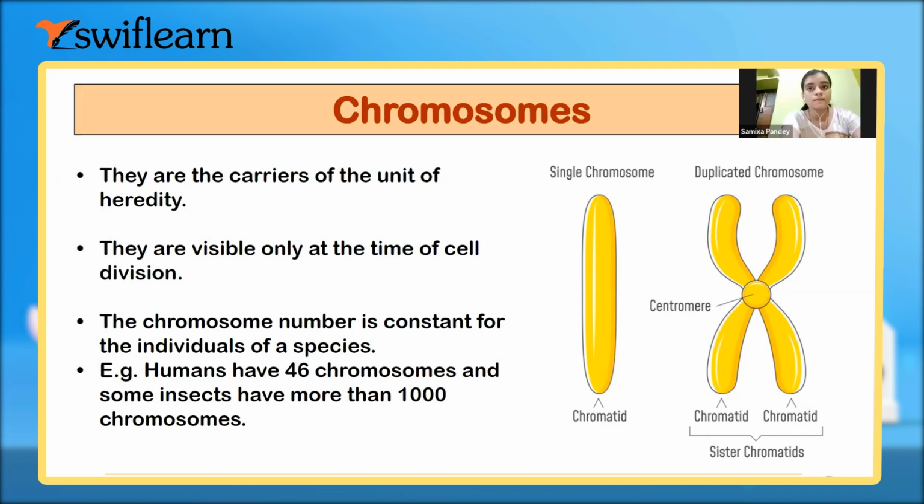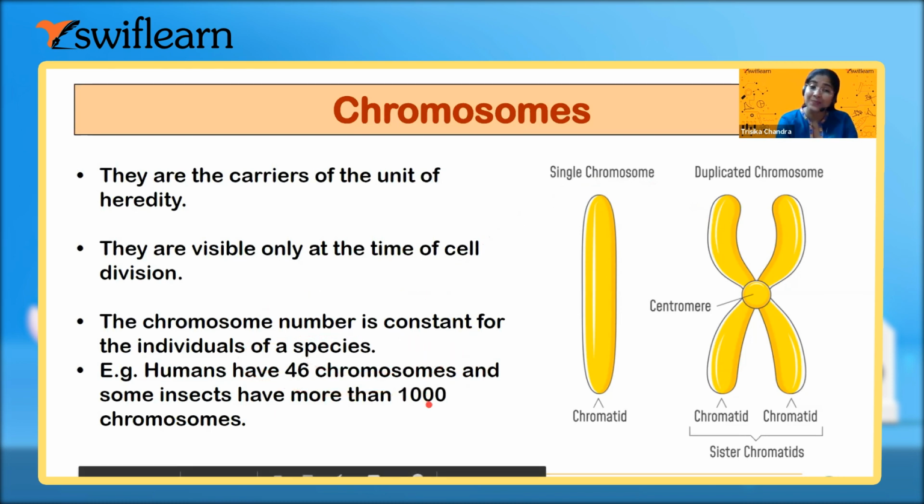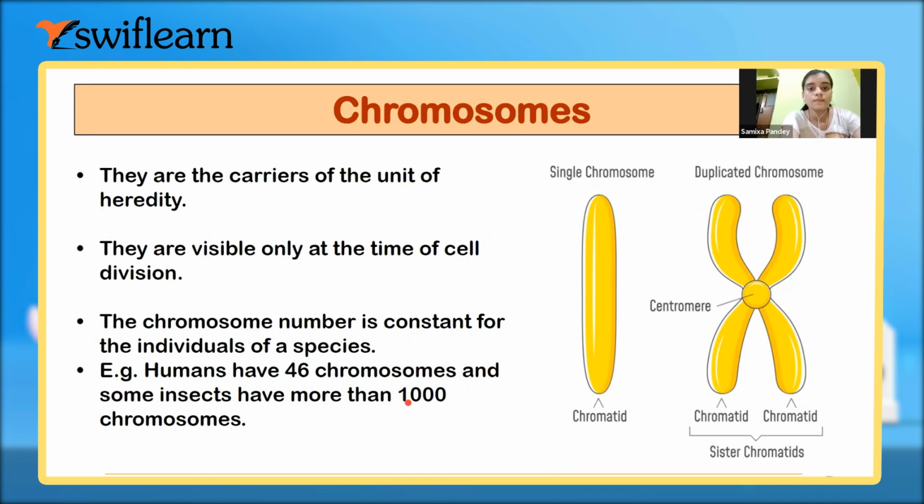We cannot say that small organisms have fewer chromosomes and large organisms like elephant, buffalo, giraffe, and obviously ourselves, have more chromosomes per cell. We have 46 chromosomes in each of our cells, but a very small insect may have 1,000 chromosomes within its cells. Understood? So it does not depend on how large the animal is.